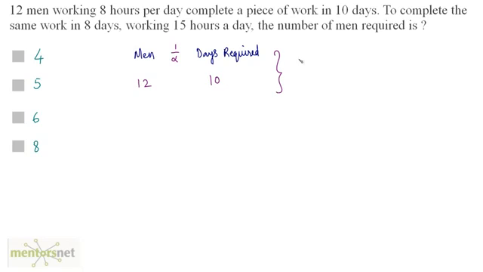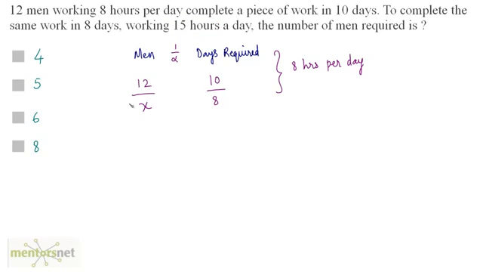So this is basically working 8 hours per day. Now, how many men will it take to complete the same work in 8 days, albeit working 8 hours per day? We will then later calculate the total number of men when they work for 15 hours a day. For now, let us calculate for 8 hours a day. So this is inversely proportional.